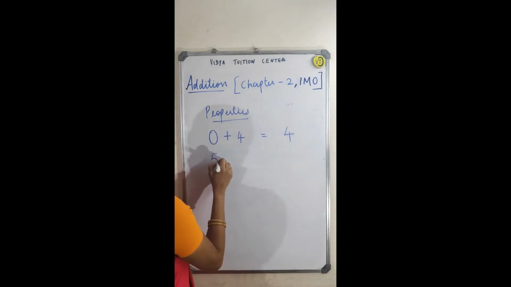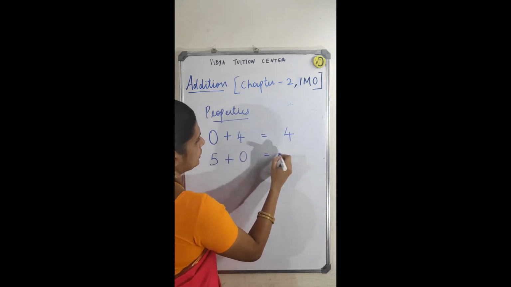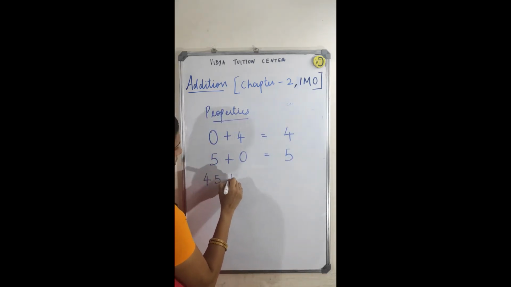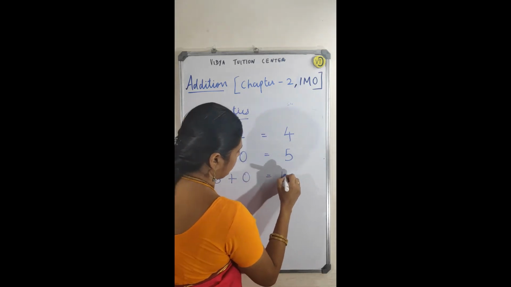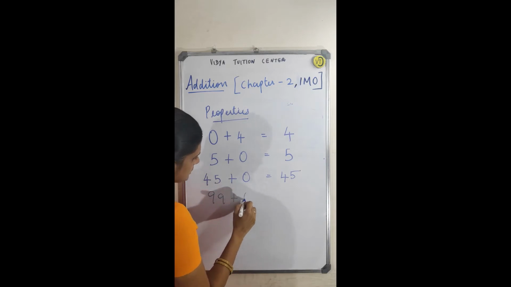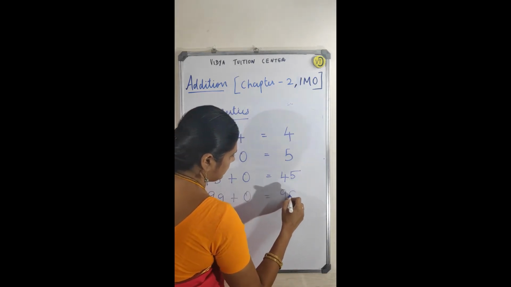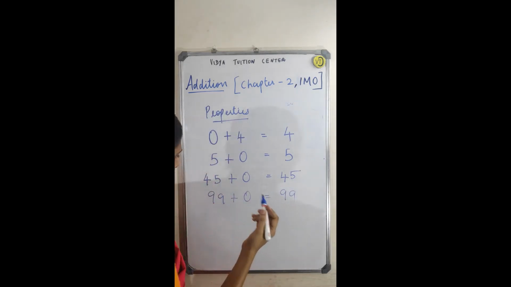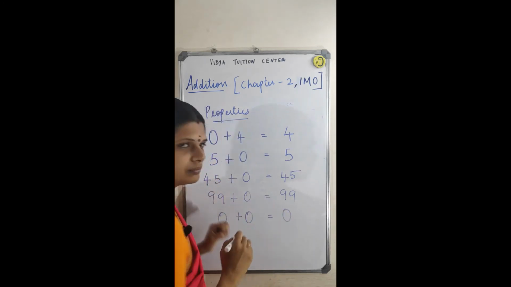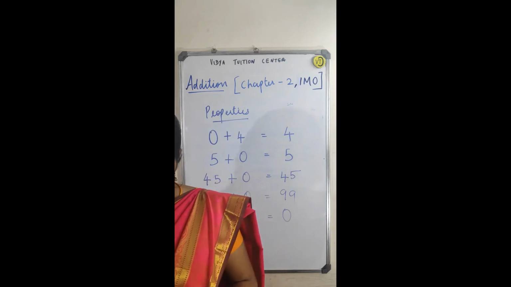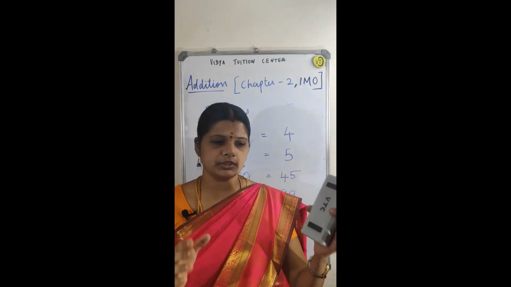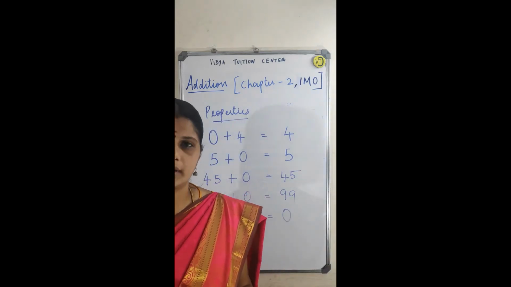See here, 5 plus 0, what is that? 5. 45 plus 0. Yes, it is 45. 99 plus 0. Yes, it is 99. What is 0 plus 0? The answer is 0 only.